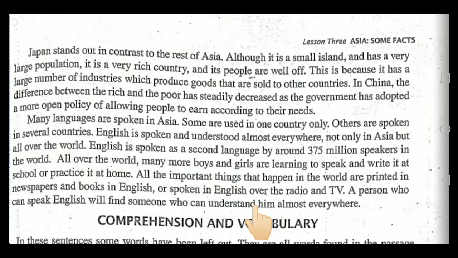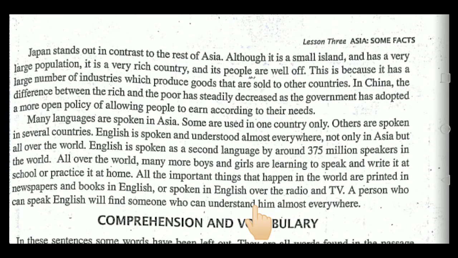This is because it has a large number of industries which produce goods that are sold to other countries. So why is this country rich? Because they are hardworking, they are developing many factories, they are making new things, and they are selling these things to other countries. In this way they are getting more and more rich.